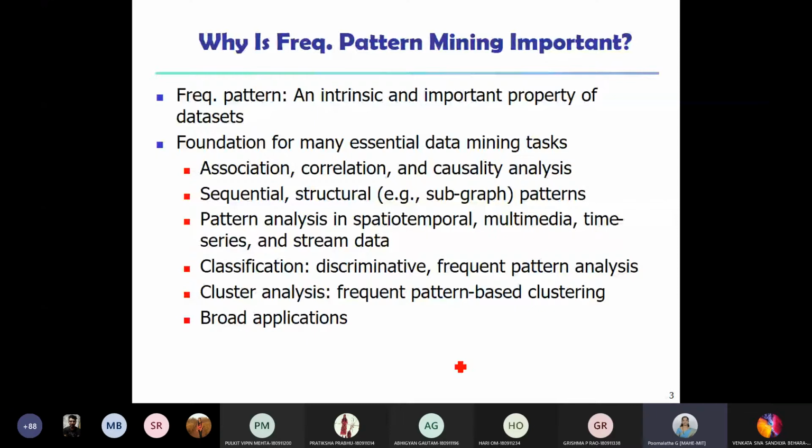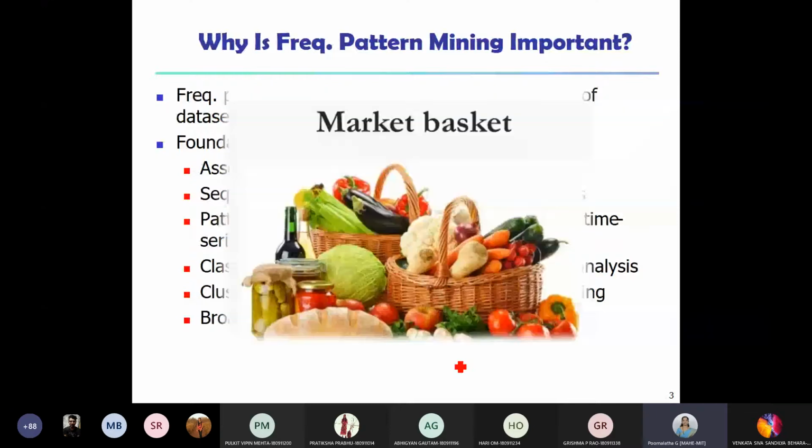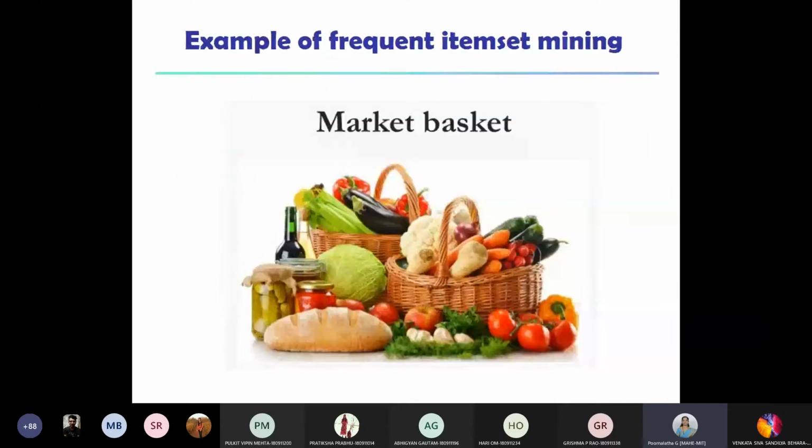So let us see the basic example of frequent item set mining. As I told you, it is called market basket, right? You're going to the market, you can pick up the items, whatever you want, and you're putting them into your basket. So we try to analyze. Either we can analyze a basket of an individual customer, or maybe all the baskets. An individual customer gives us the information on what items are preferred by that customer.